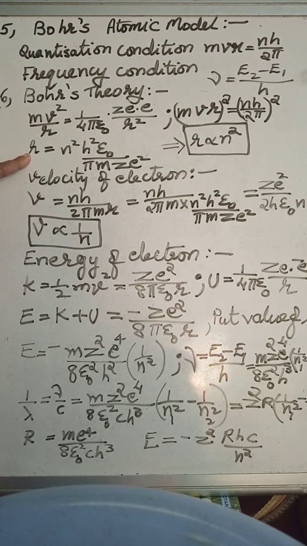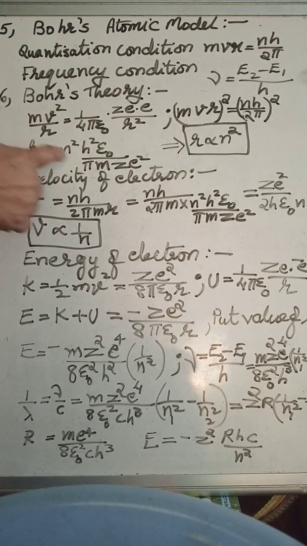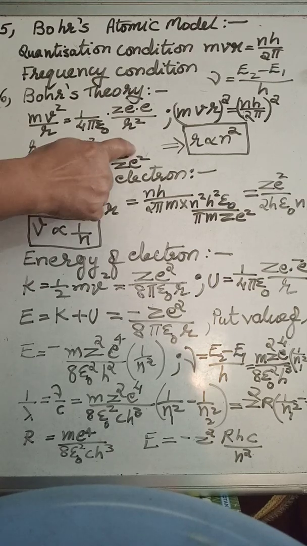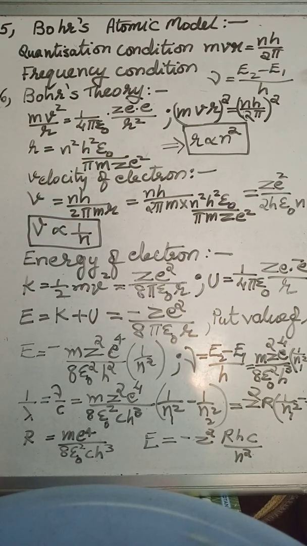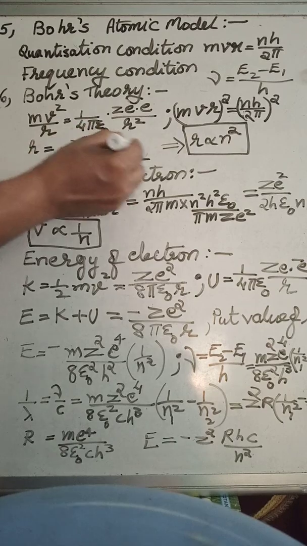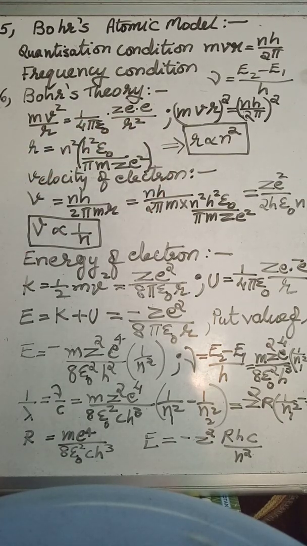That means radius of the orbit. After simplification, we get the formula for radius of the orbit. So you can see from this equation, all these parts are constant. So we can say R is proportional to n square, where n is the quantum number of each orbit and r is the radius.